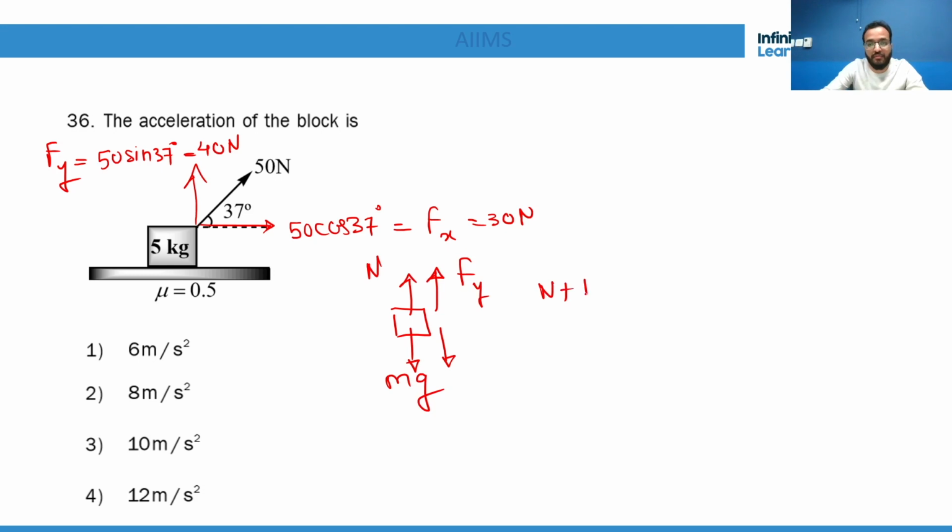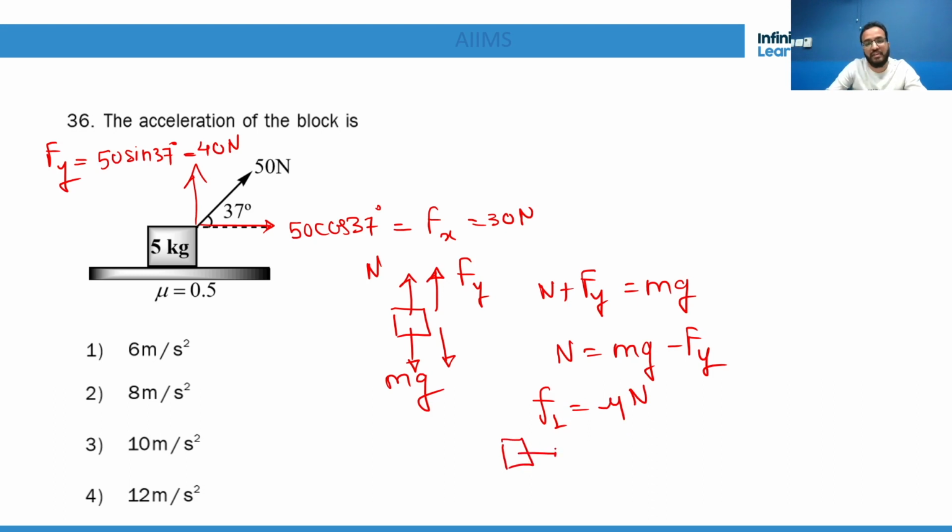So you will say normal plus Fy is equal to mg. So normal is mg minus Fy. Now you will find FL. Okay, FL is mu into normal, and then you will say, Fx minus FL is equal to ma.